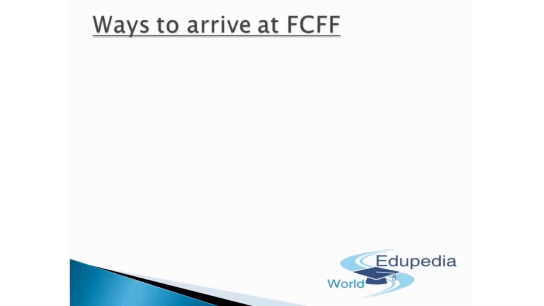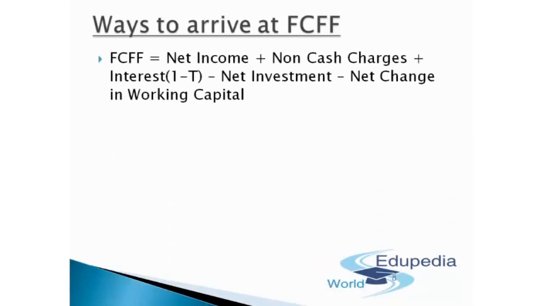So the first one comes as free cash flows to the firm is equivalent to the net income plus any non-cash charges plus interest after tax minus any net investment minus any net change in the working capital. This has to be taken care of in order to calculate the free cash flows for the firm. So guys, generally free cash flows for the firm, in simple cases, there are not many preference shareholders available.